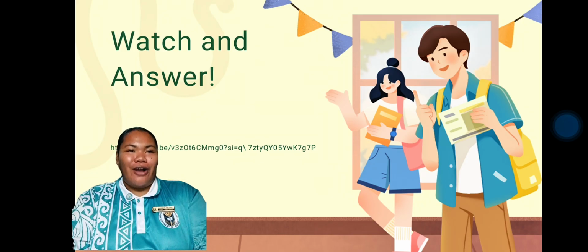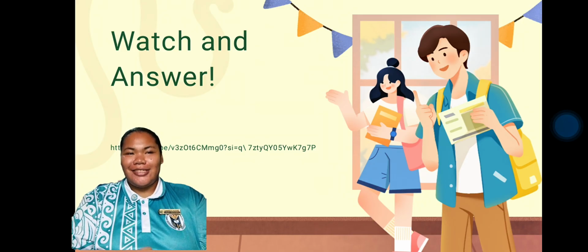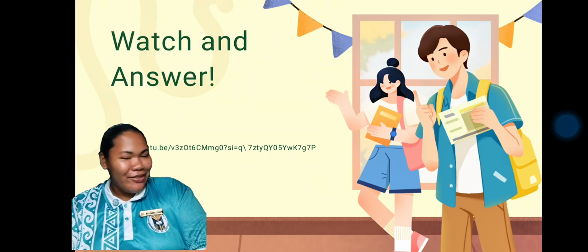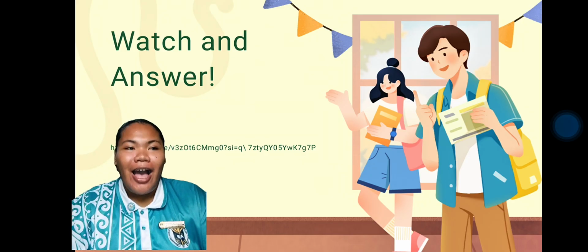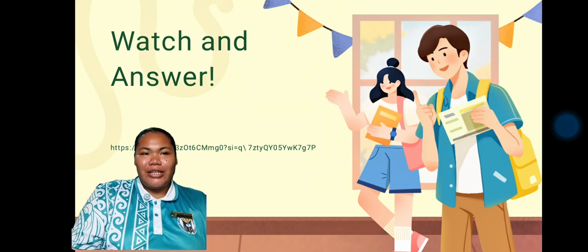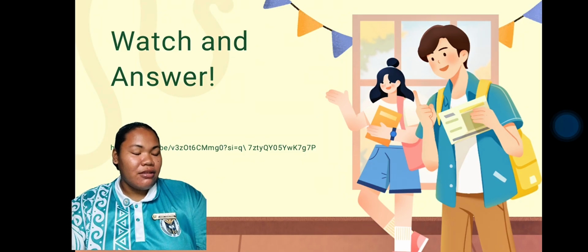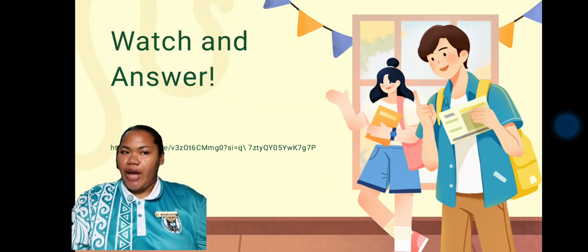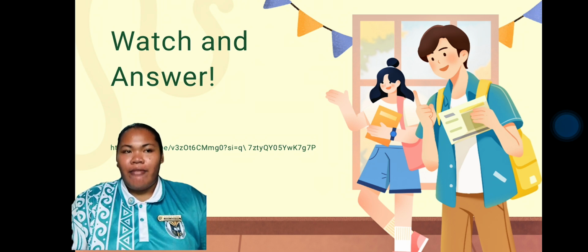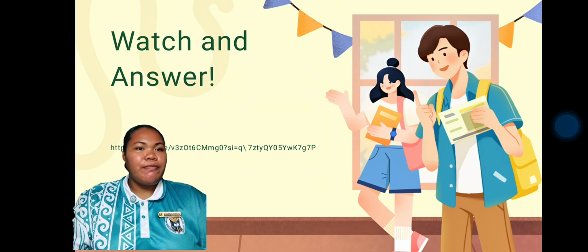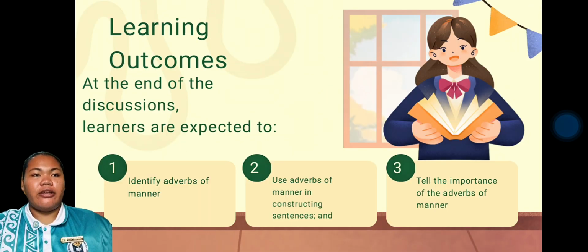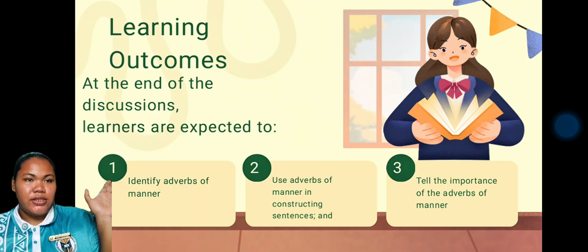Thank you for all your answers, and the answer words that have ly are called adverbs of manner. So today we will be talking about how to identify adverbs of manner and how to use them in a sentence. But before we go further, let's be guided by our adjectives.